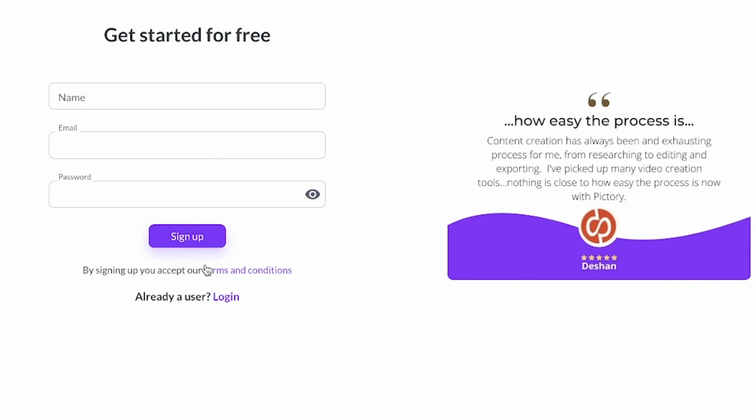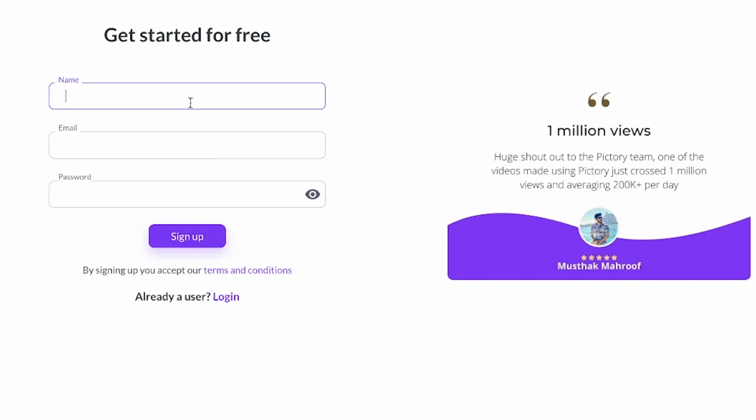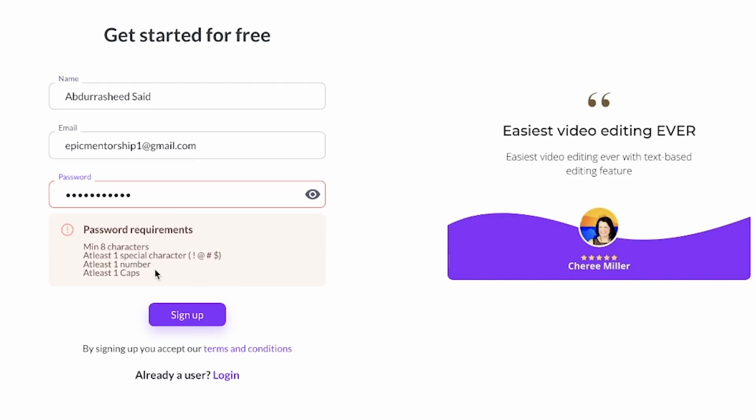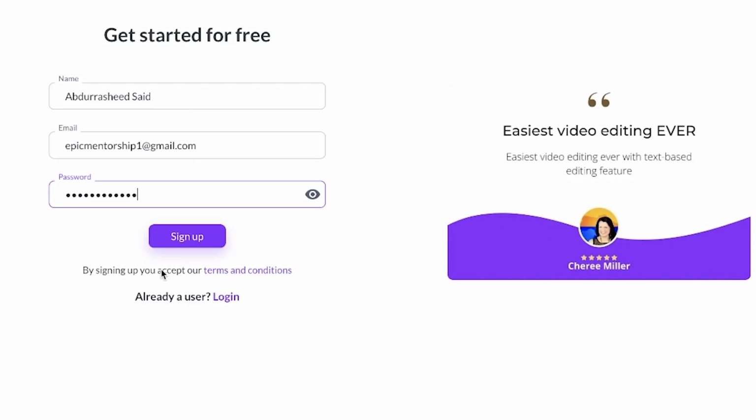Or if you have an account already created with this platform, you can go ahead and log in with that account. In my own case, let me start by writing my name. You can see the password requirements: a minimum of 8 characters, at least one special character, one number, one capital letter. So you can just meet the requirements and click on sign up.